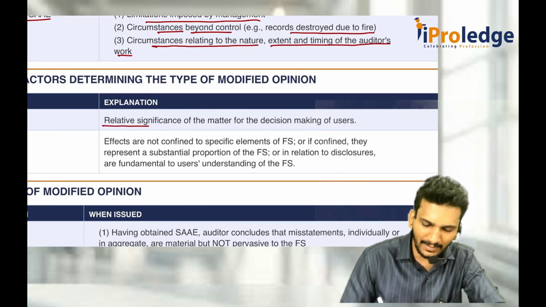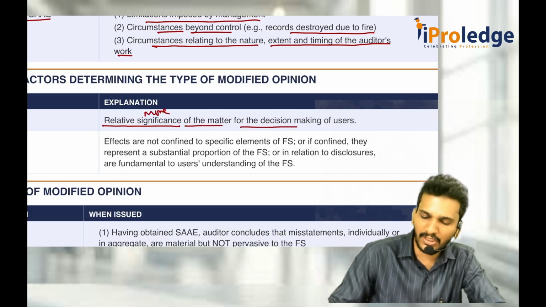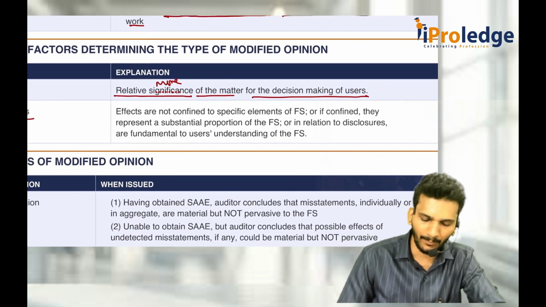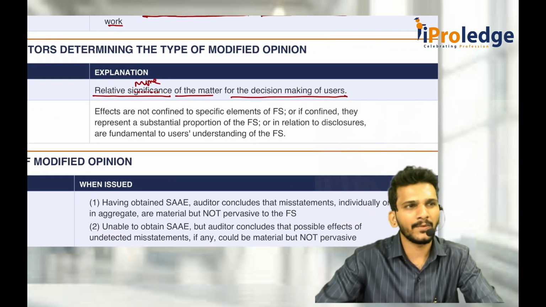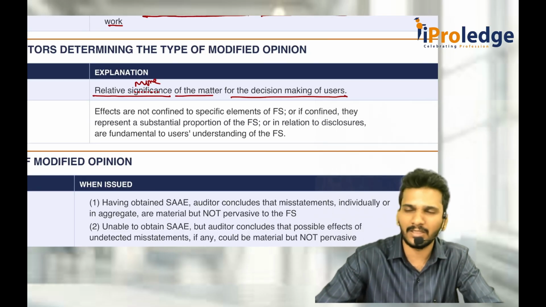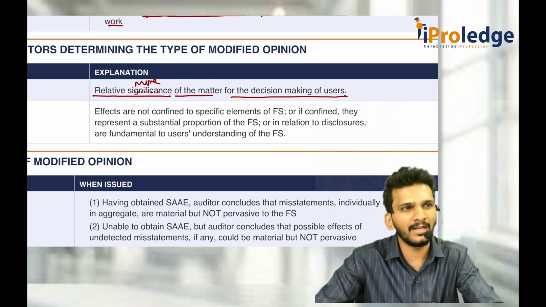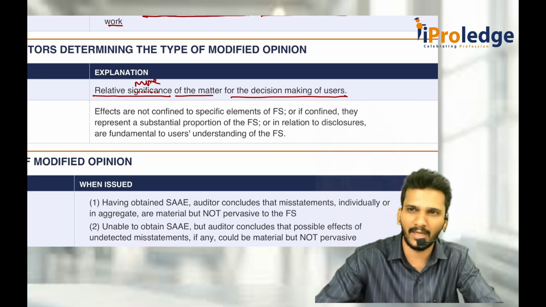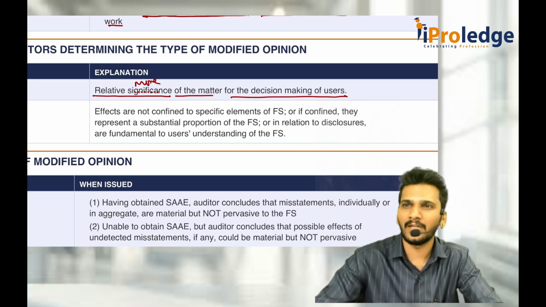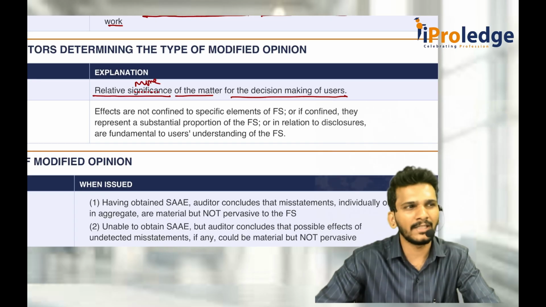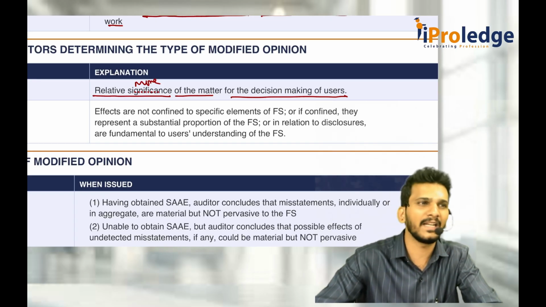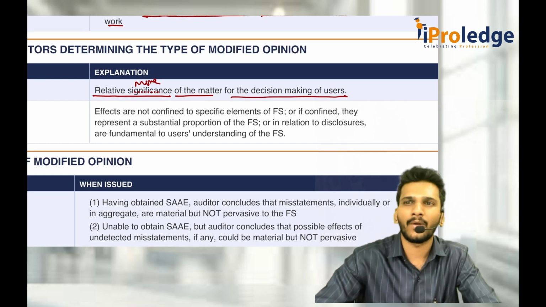Anything which is relatively significant, significance means it matters for decision making by the user. Or pervasiveness. What is pervasiveness? Pervasive means a much bigger effect on the financial statements. Sir, significant means material, inventories are misstated, I agree. But if inventory is misstated, PPE is misstated, liabilities are misstated, loans are misstated, equity, everything is misstated, the effect on the financial statements is on multiple items, and the effect is so big that it is 70, 80, 90% of the financial statements. That is why we call it pervasiveness.